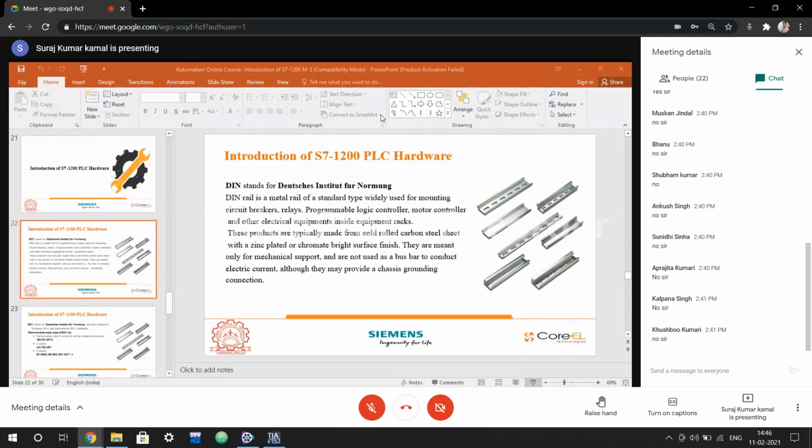The very first is the top hat section, omega, with head cross section. The standard is IEC, International Electrotechnical Commission, and European Standard 60715. It comes under this standard. Then the C section, which is divided into other sections: 20, 30, 40.